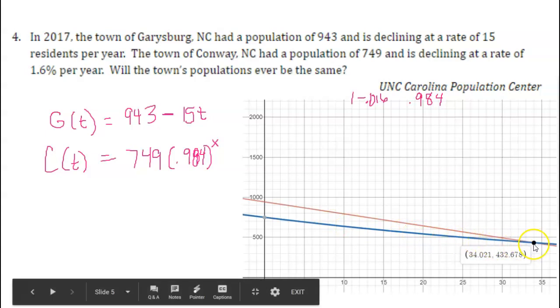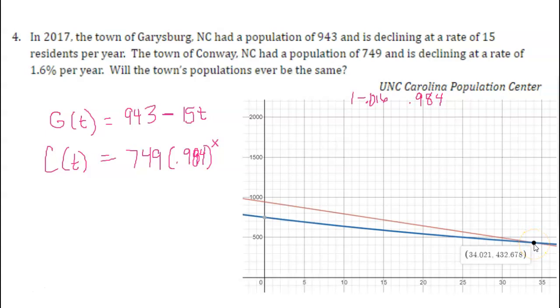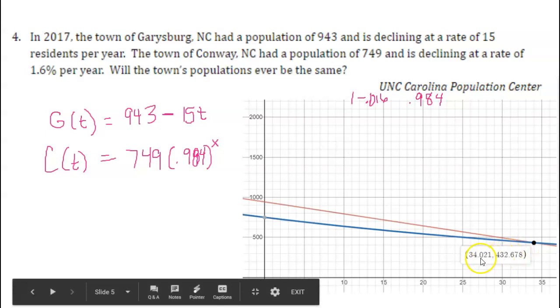And then we can see over here, they do actually cross one another. So they will at this point be the same. And this is predicting in 34 years. So 34 years from 2017 is going to be 2051. So in 2051, we would expect that both cities would have a population of roughly 432, 433 people.